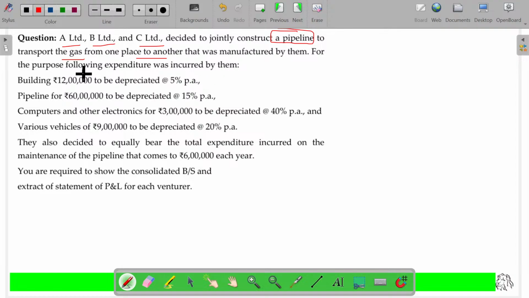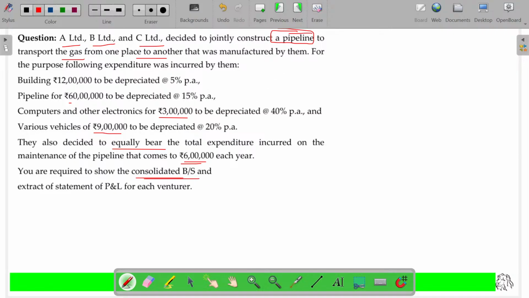For this purpose the following expenditure was incurred by them. Building 12 lakhs. Is that okay? Pipeline 60 lakhs, computers and other electronics 3 lakhs, various vehicles 9 lakhs. They also decided to equally bear the total expenditure incurred on the maintenance of the pipeline, which comes to around 6 lakhs each year. You are required to show the consolidated balance sheet.